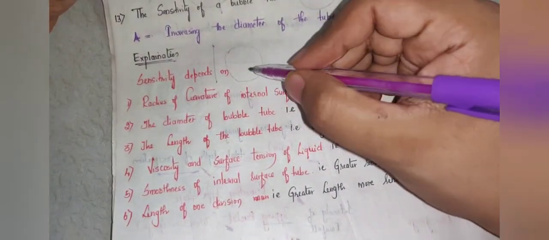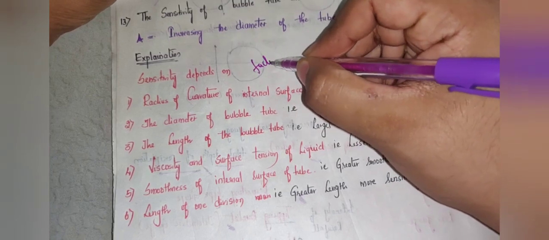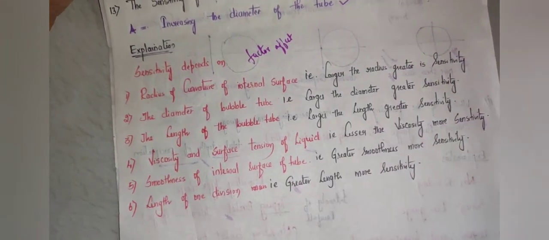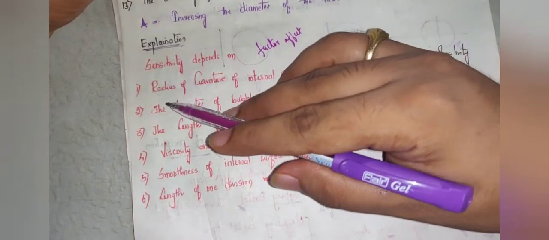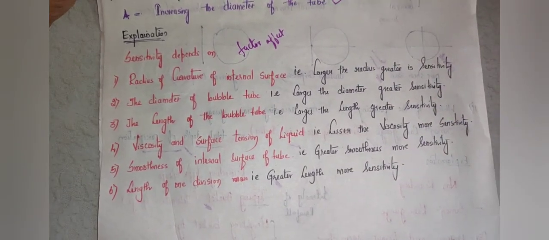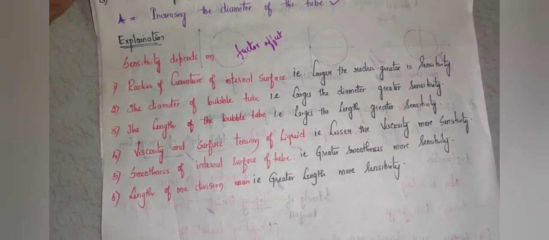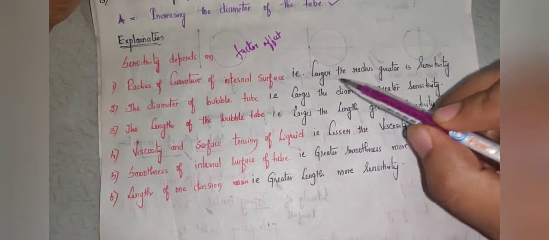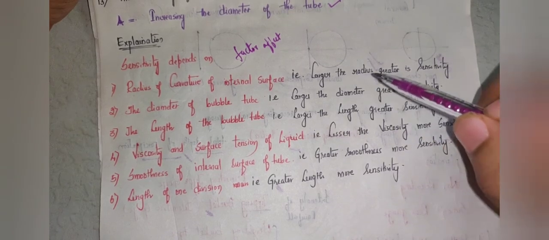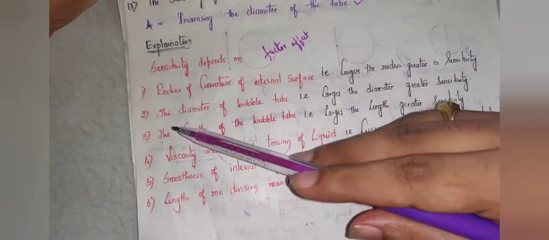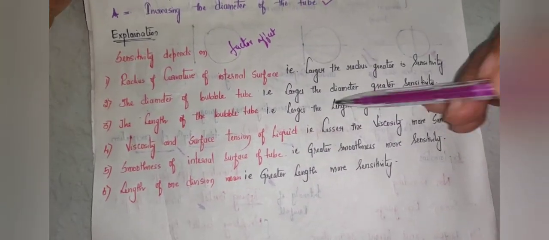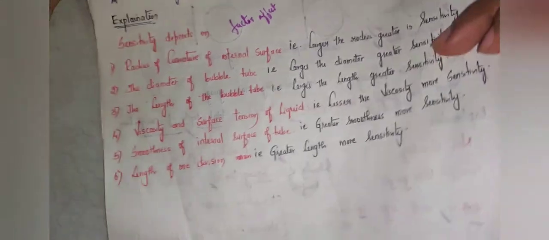So sensitivity depends on what? What are the factors affecting sensitivity? The first one is the radius of curvature of the internal surface. How does that affect? The larger the radius, the greater the sensitivity. The second factor is the diameter of the bubble tube. That is, the larger the diameter, the greater the sensitivity, which is the second point of our answer.